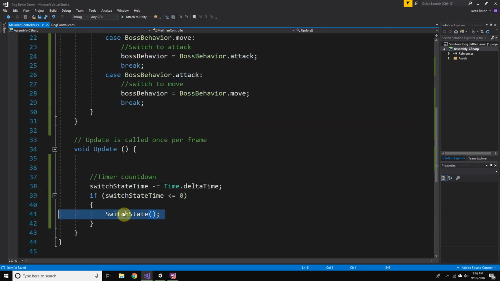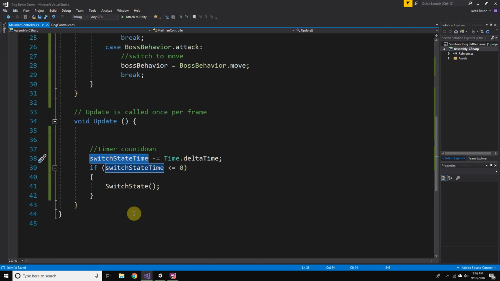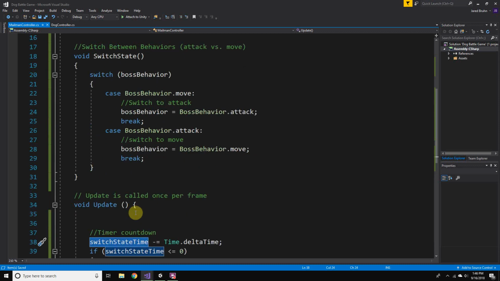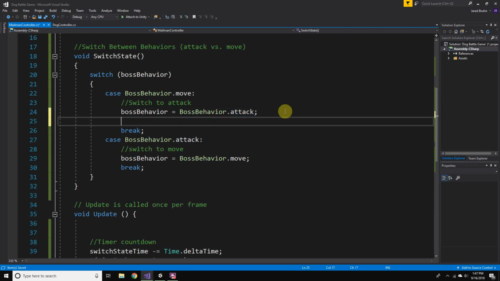So the next thing we'll want to do is make the switch state time something above 0 again. And I think that's going to depend on what the boss is currently doing. So if he's moving around, we want to have him move around a certain amount of time before he attacks, but that might not be the same exact amount of time for how long he takes to attack. So the next thing we'll do in each of these switch statements is to set a specific switch state time.